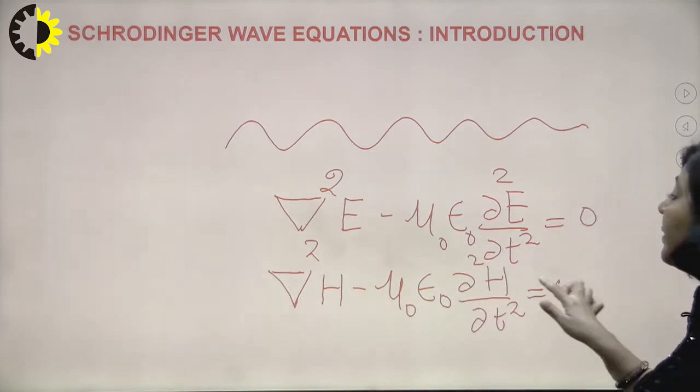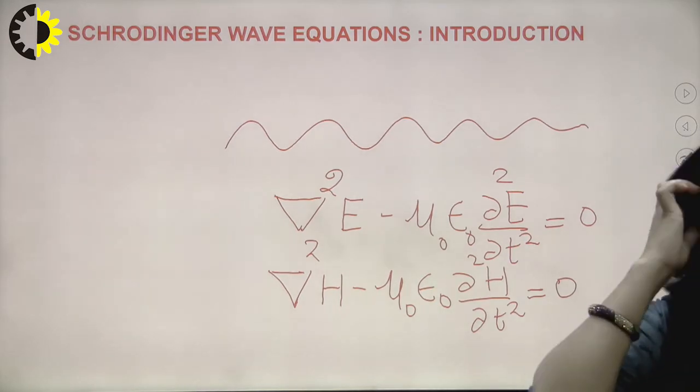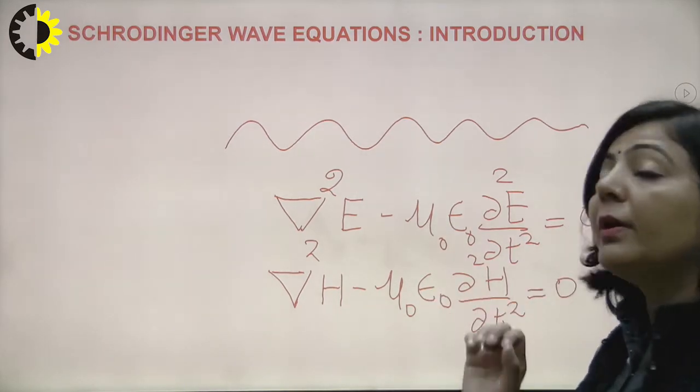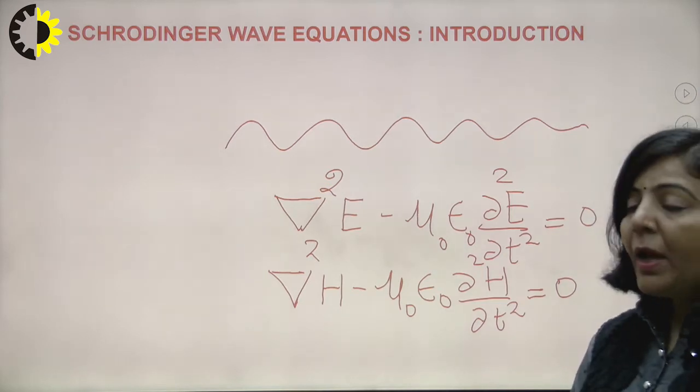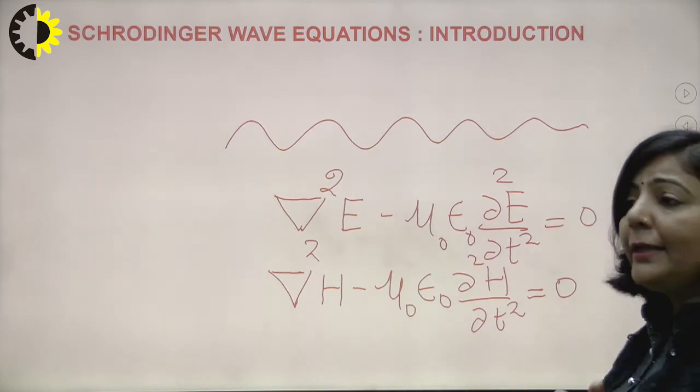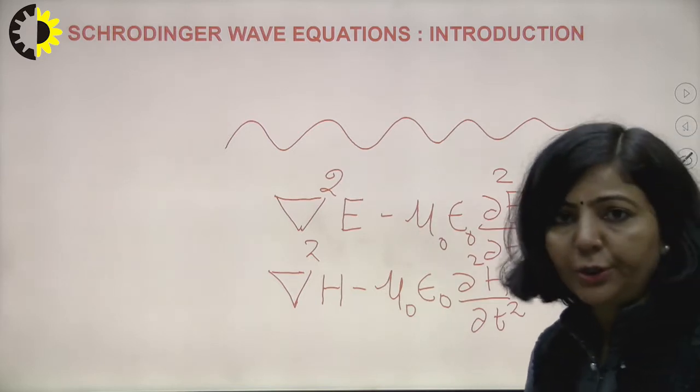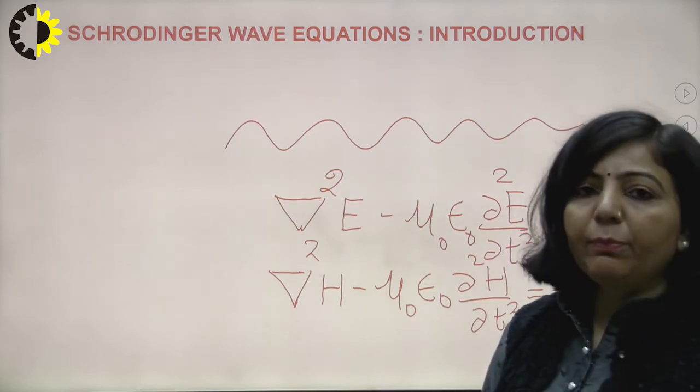So these are the two electromagnetic wave equations in free space, one in terms of electric field and another in terms of magnetic field. Only this type of second order partial differential equation can represent wave nature.